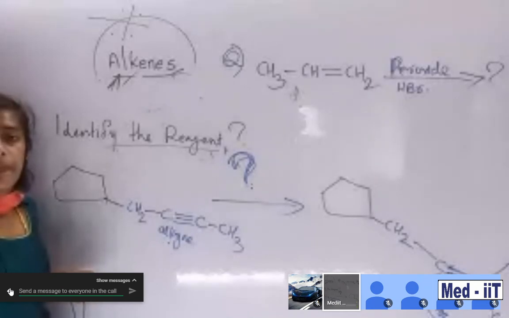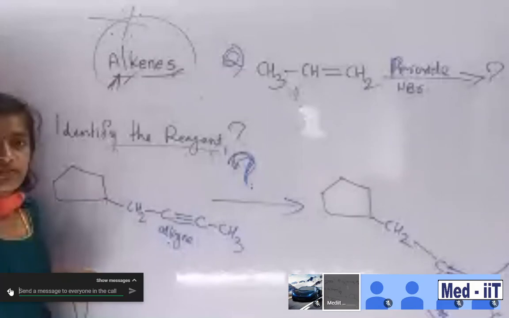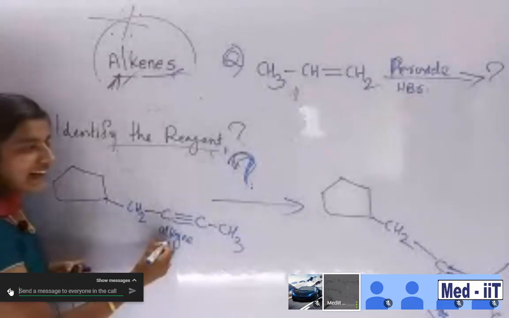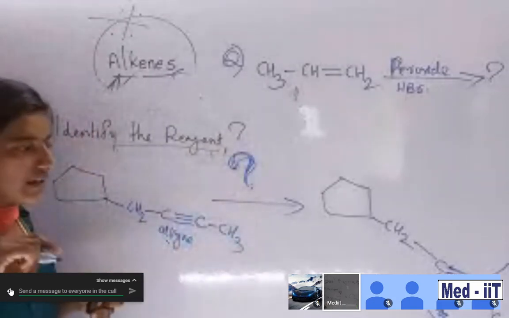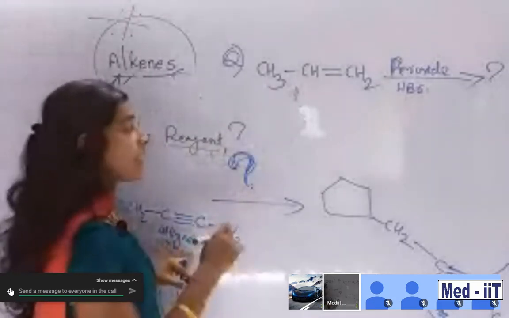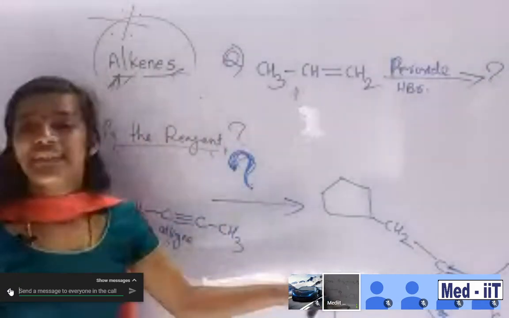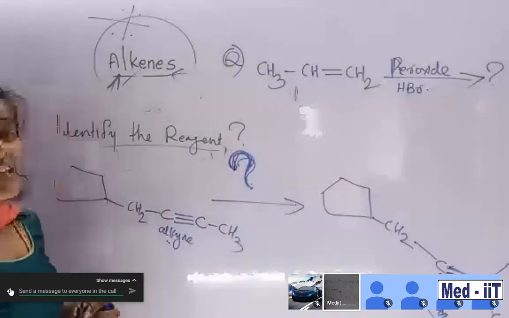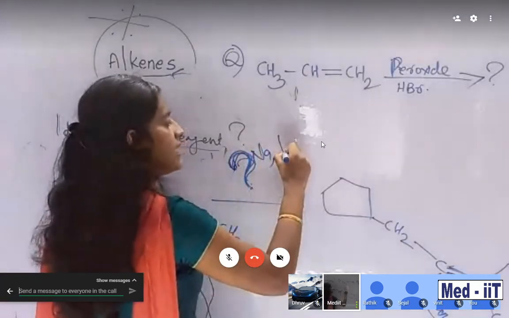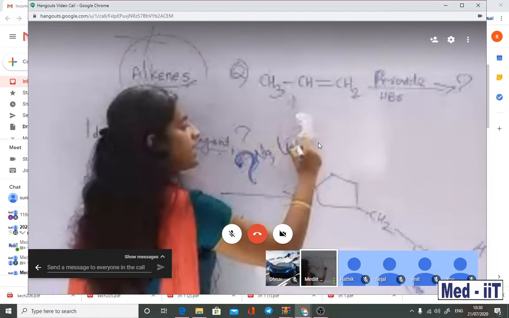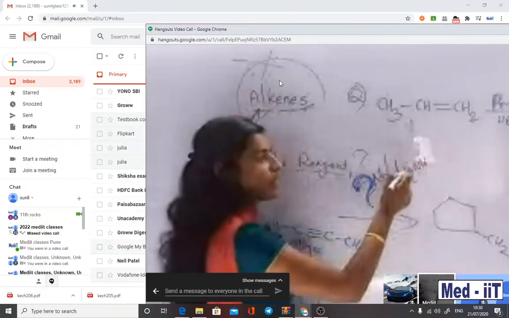Which reagent? Students? Alkynes in the presence of some reagent form a trans-alkene. It means which reagent? Sodium in liquid ammonia. Na in liquid NH3. Sodium or lithium, no issue. Okay, lithium and sodium in liquid ammonia, we will get trans-alkene.